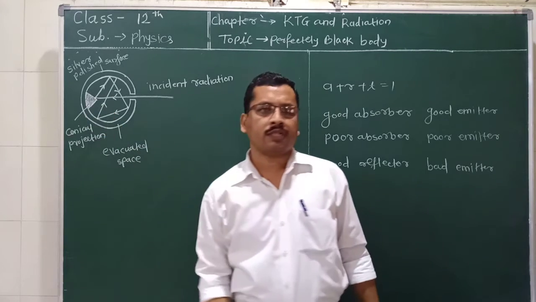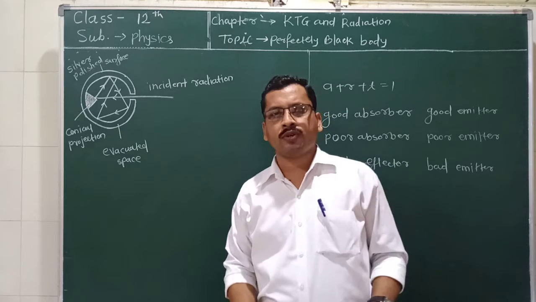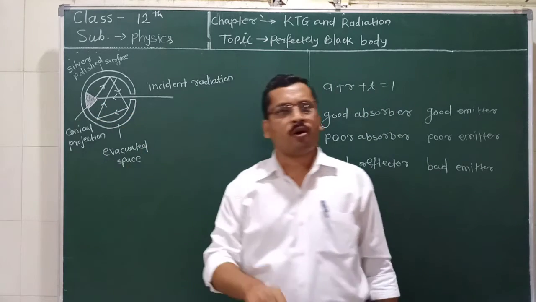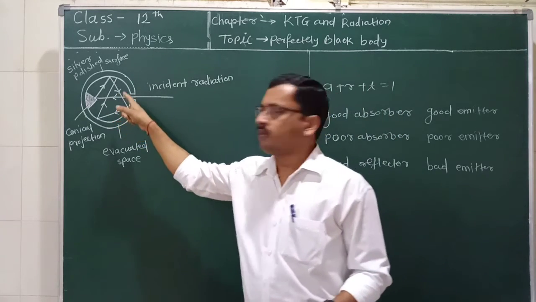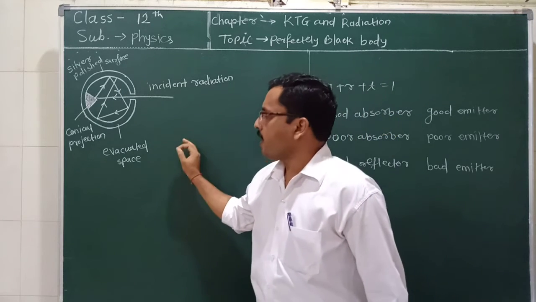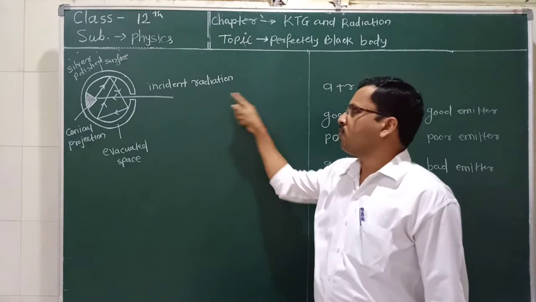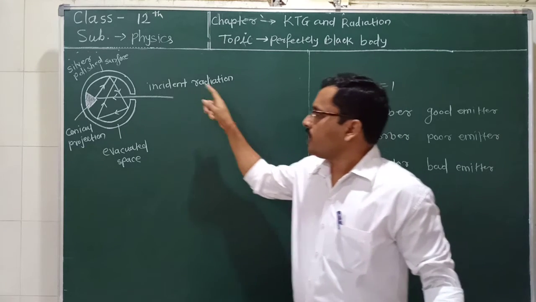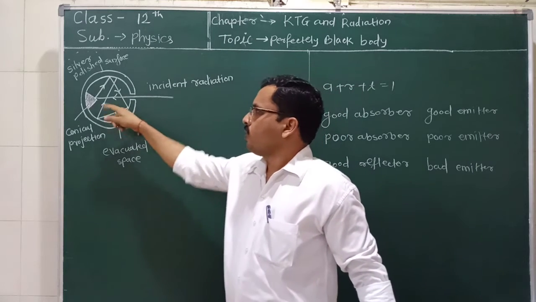This conical projection is exactly opposite to ensure that the incident radiation does not fall normally on this inner surface. If it did, the incident radiation might get reflected back out of the hole or aperture. So a conical projection is provided exactly opposite to the hole.